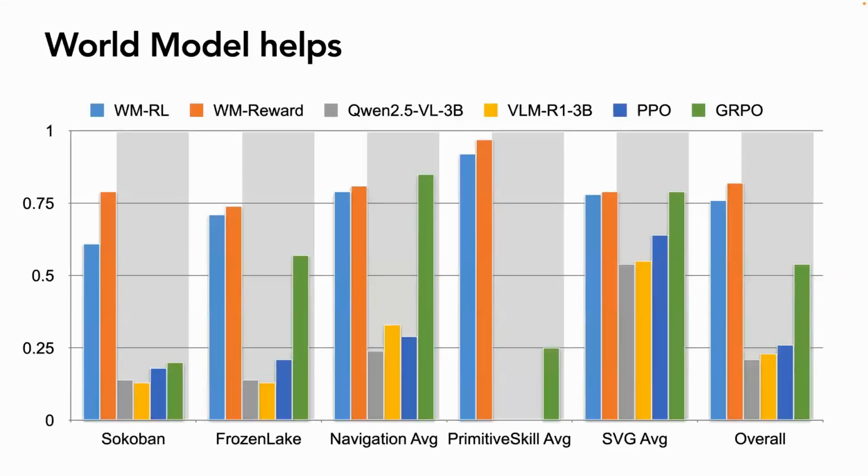And then we can see this world modeling performance is actually pretty good. Here, the blue line means we just use the format reward. And the orange line means we also calculate the reward between the ground truth next state and the predicted state. So here, the orange line has the reward shaping. And we can see the orange line actually improves over the blue line a little bit. But if we compare to all the base models, which are all the same size, and we look at Qwen and other VLM-R1 based approaches or other PPO, GRPO approaches, I think this reasoning based on the world modeling really helps a lot. So essentially, just pushing the model to reason this way helps the model to explore.